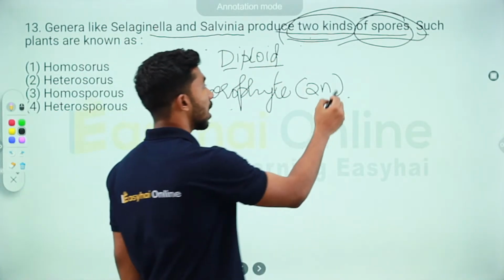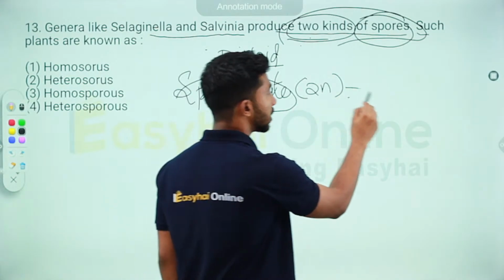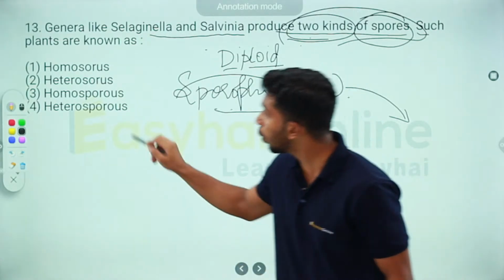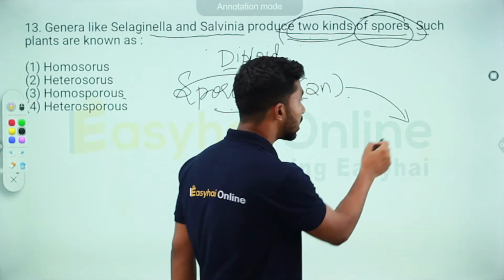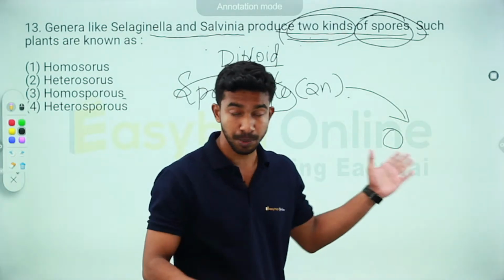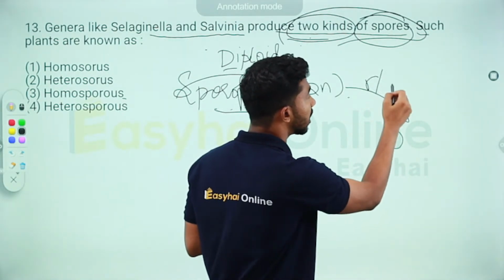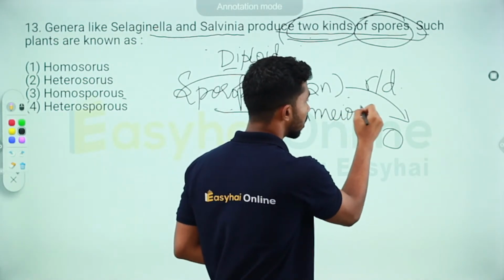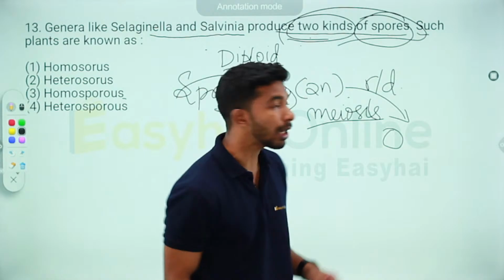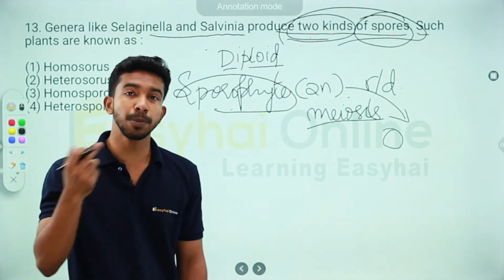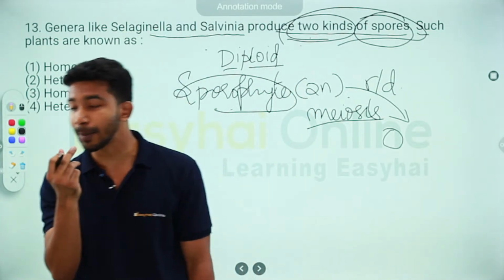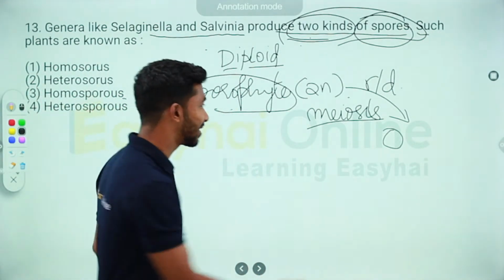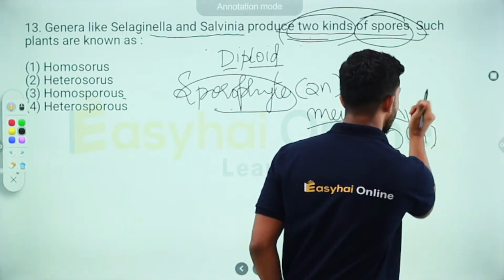Now what happens is, this sporophyte produces a spore. And in homospory, first of all, how is this spore produced? It's produced by reductional division, also known as meiosis. If it's undergone meiosis, now tell me, this spore that is produced, what will be its ploidy? Yes, of course, it's n. Very good.